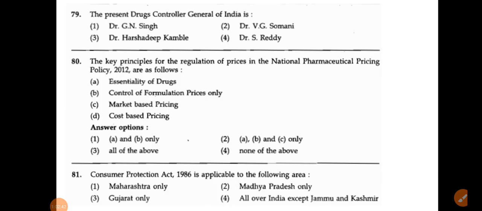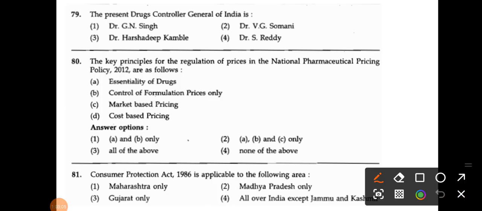Question number 80. The key principles for the regulation of prices in the National Pharmaceutical Pricing Policy 2012 are as follows. The options are essentiality of drugs, control of formulation price only, market based pricing, cost based pricing. Cost based pricing is not there, so options A, B, C are correct.